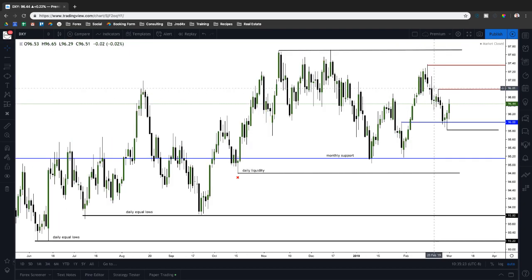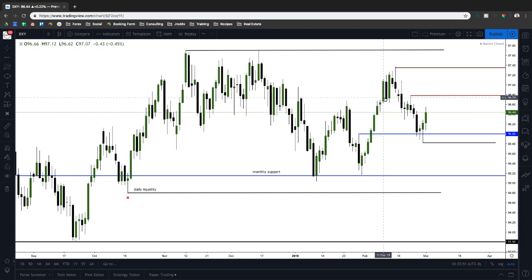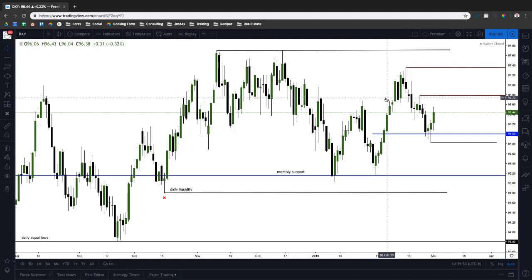I want you guys to notice one thing in particular, is I have not really changed my bias in terms of a higher time frame. Each week we do these weekly technicals, we stay on a daily time frame, and we anticipate where could price go. And as a trader, you shouldn't be switching your bias all the time, right? You really need to be sticking with the overall and underlying higher time frame bias, right?